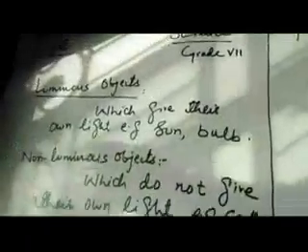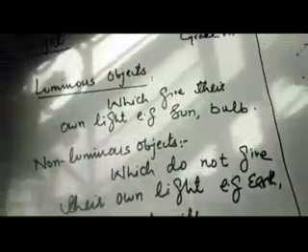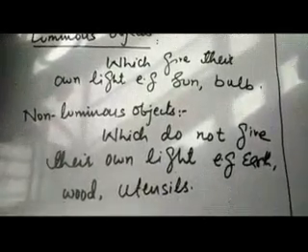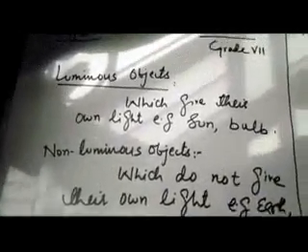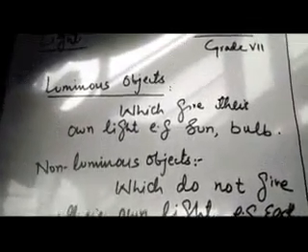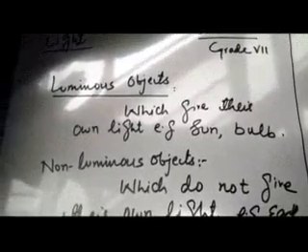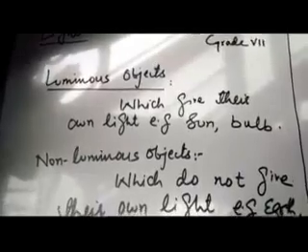First of all, I will tell you what are luminous objects and what are non-luminous objects. Luminous objects are those objects which give their own light, meaning they generate their own light.